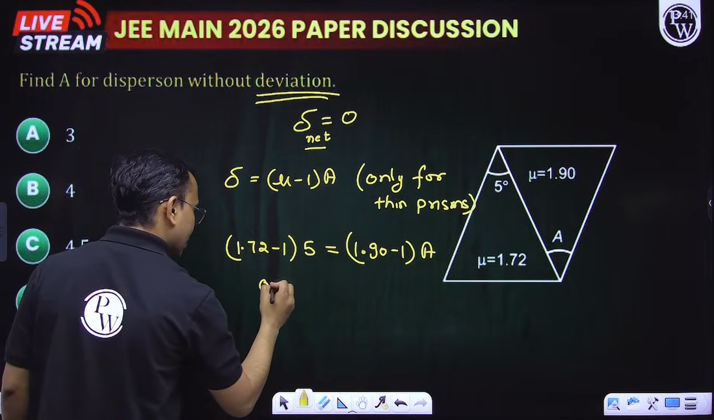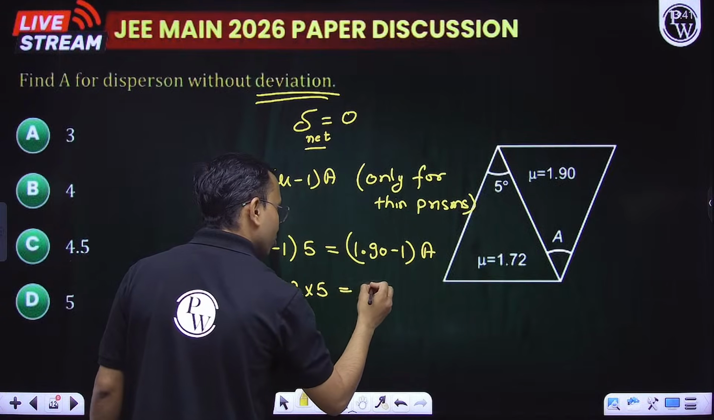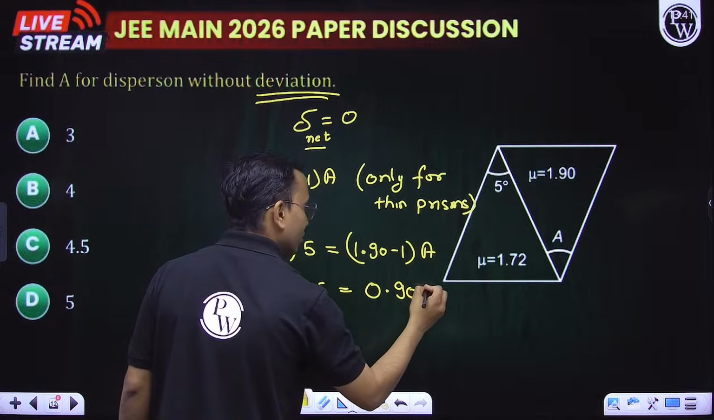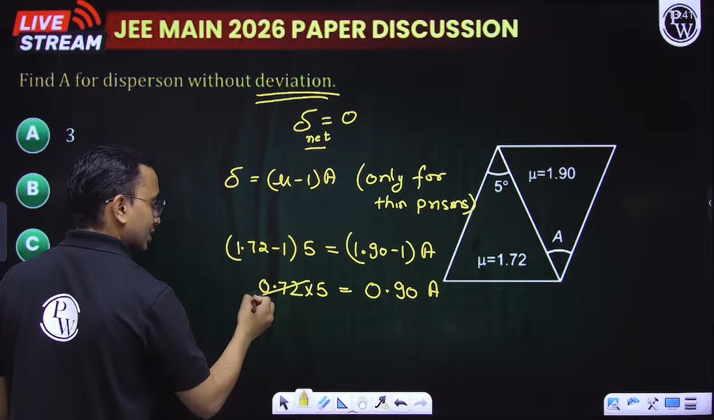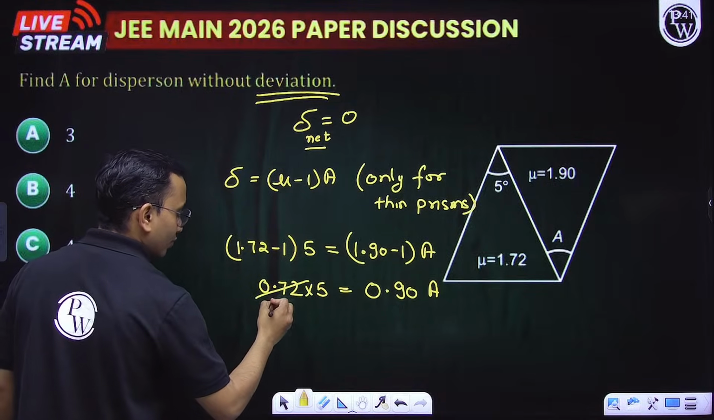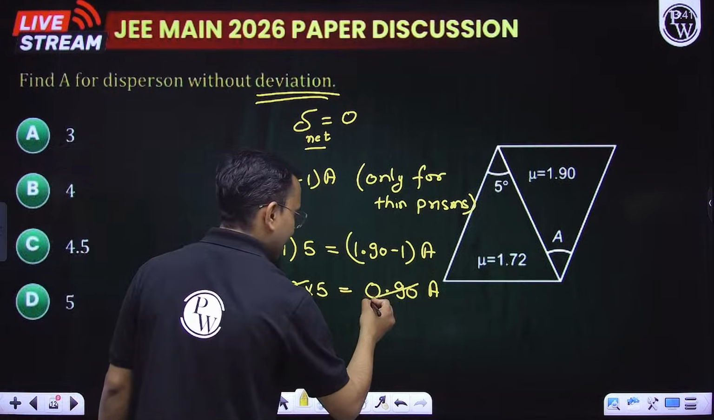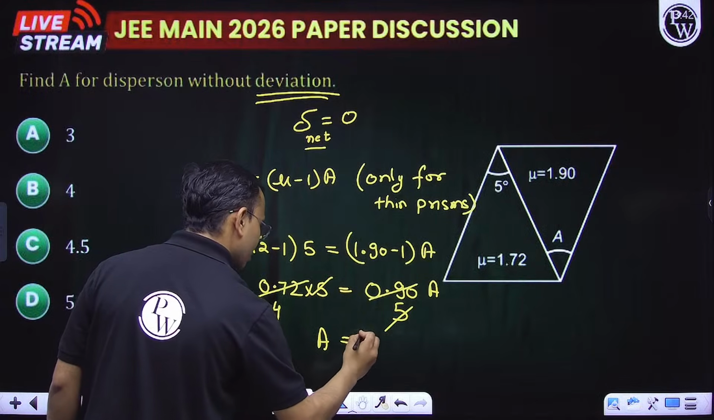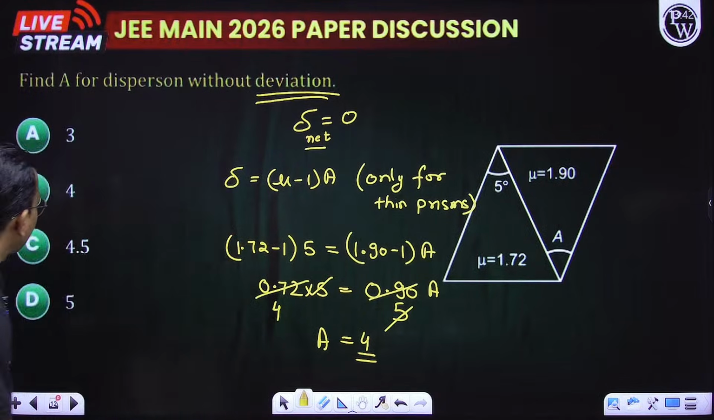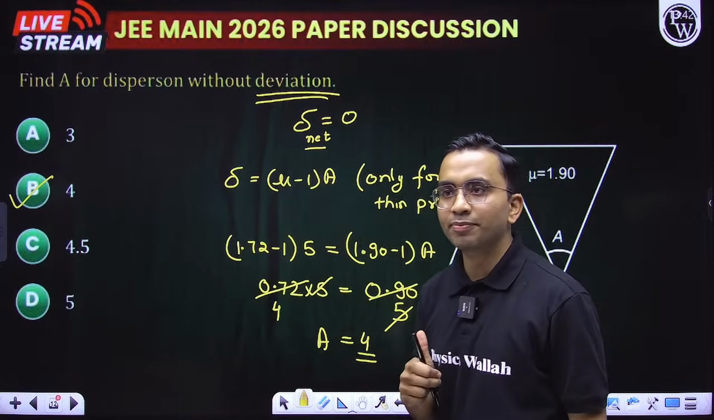So this is 0.72 into 5 comes out to be 0.90 into A. So this is 18 into 5. This 5 got cancelled. A comes out to be 4. Angle of the prism is 4 degree. Yes, 4. Perfect. Great. Everybody is getting 4.